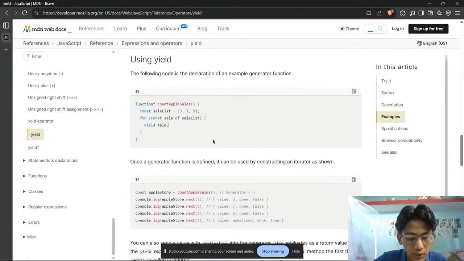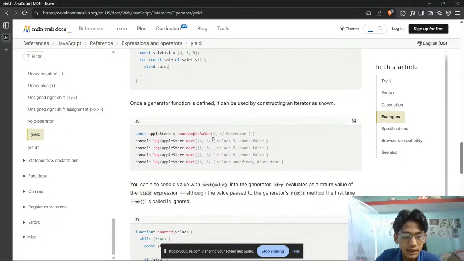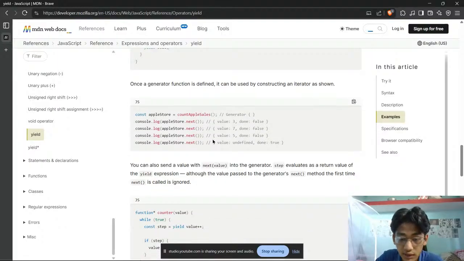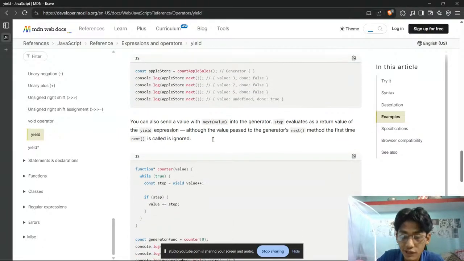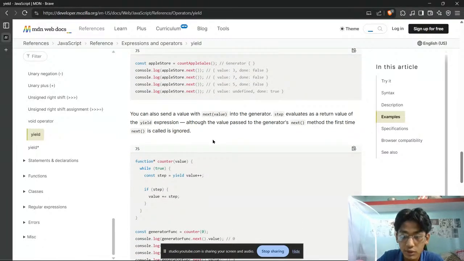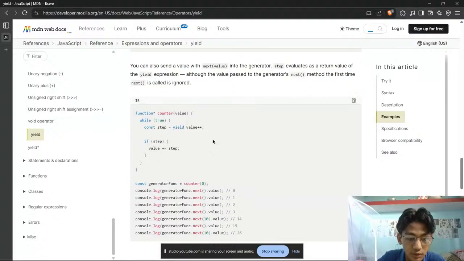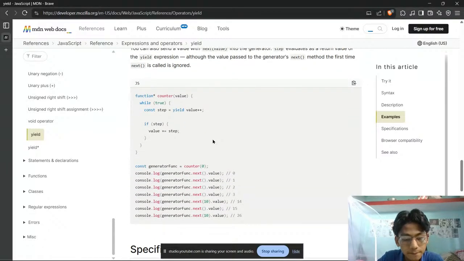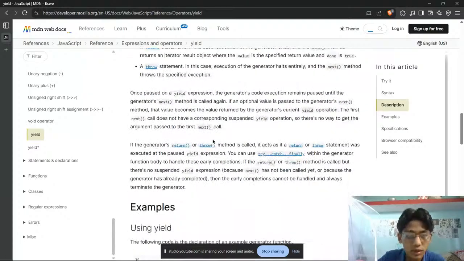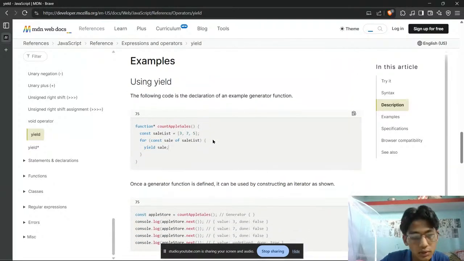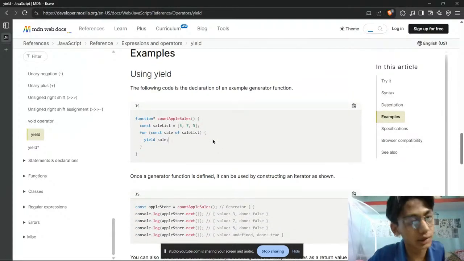Okay, and that's it. Oh, next, you can also send a value with next in the generator. Next evaluates as the return value of the yield expression, although the value passed to the generator's next method the first time is ignored. So the next method is just maybe a function or method that is used to give the next value. Okay, that's it.